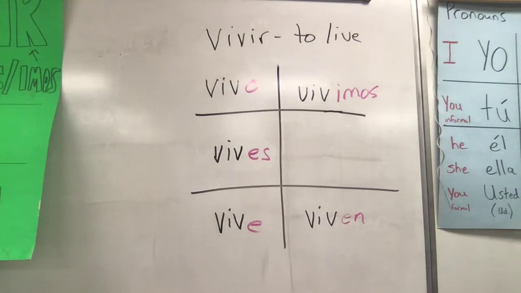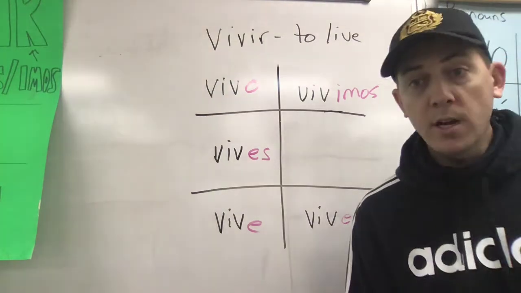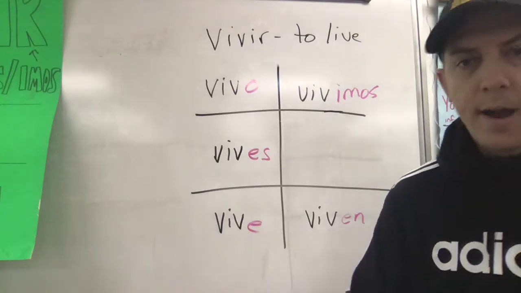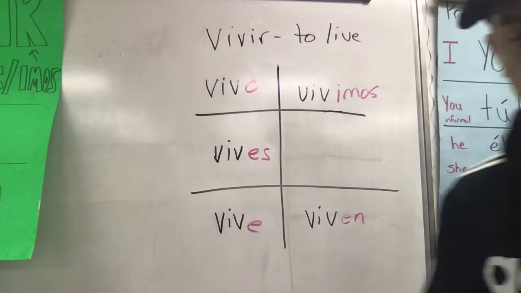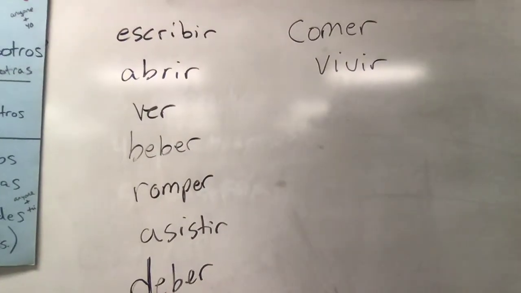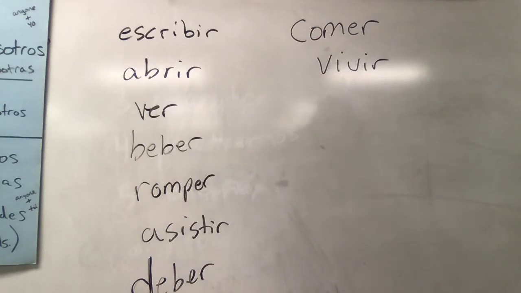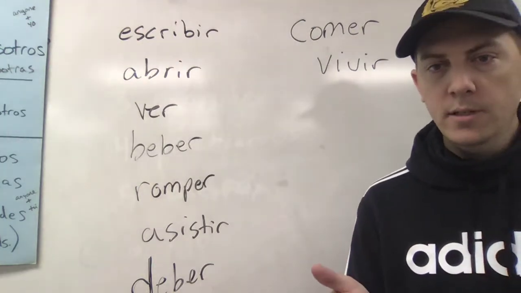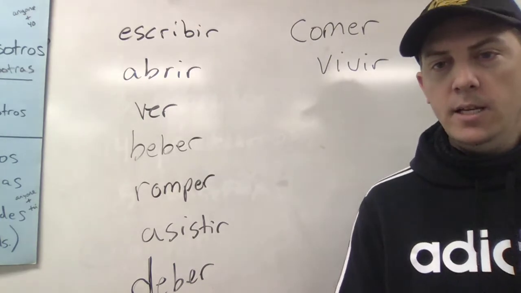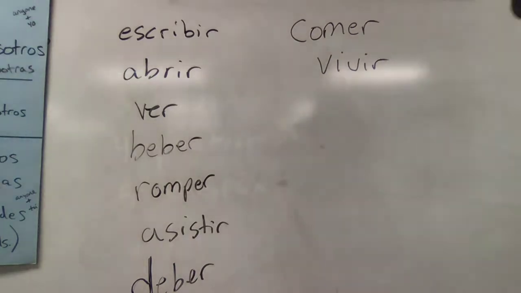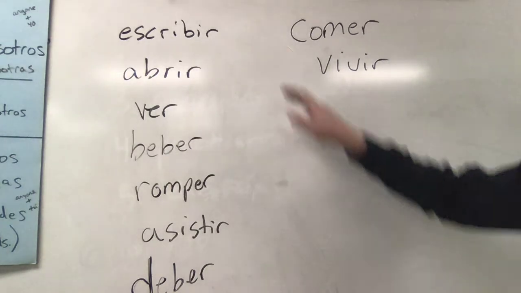All right, sweet. We just conjugated two new verbs, two different types, ER and IR. All right, awesome. We're doing great. If we look over here, here are some more examples of ER and IR verbs. Now, all of these are regular. They follow the same rules. Next week, we will be looking into irregulars, or boot verbs. But for now, we're keeping it simple.